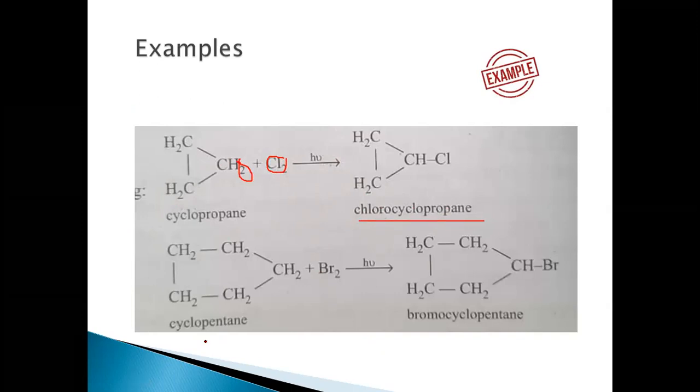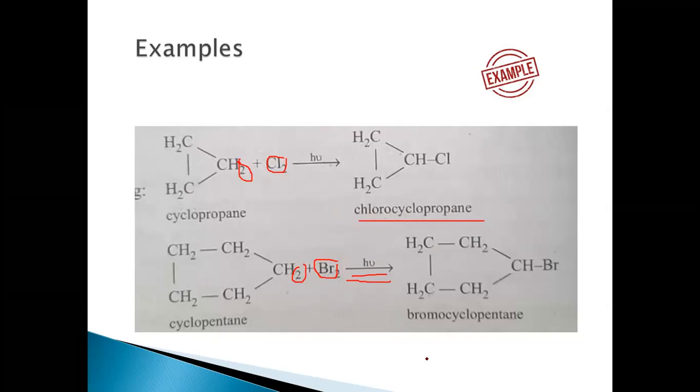And for example, when we take cyclopentane reacting with bromine in the presence of sunlight, it undergoes a free radical substitution reaction where H has been replaced by Br here, and the mechanism followed here is the free radical mechanism.